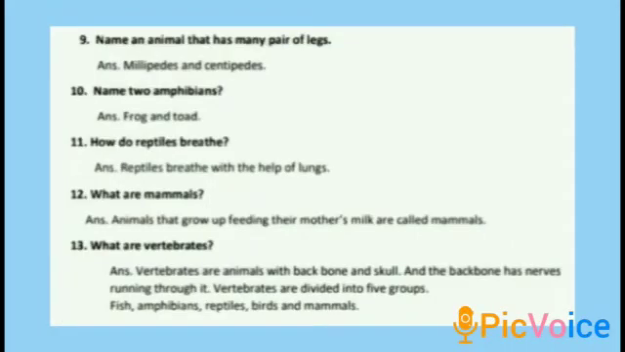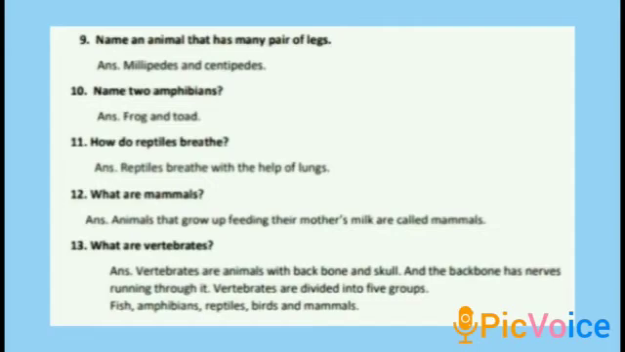Ninth one, name an animal that has many pairs of legs. Which type of animals has many pairs of legs? Yes, that is millipedes and centipedes. Tenth one, name two amphibians. You know what amphibians are? Animals that can live in water and on land. Name two amphibians, children, that is frog and toad.